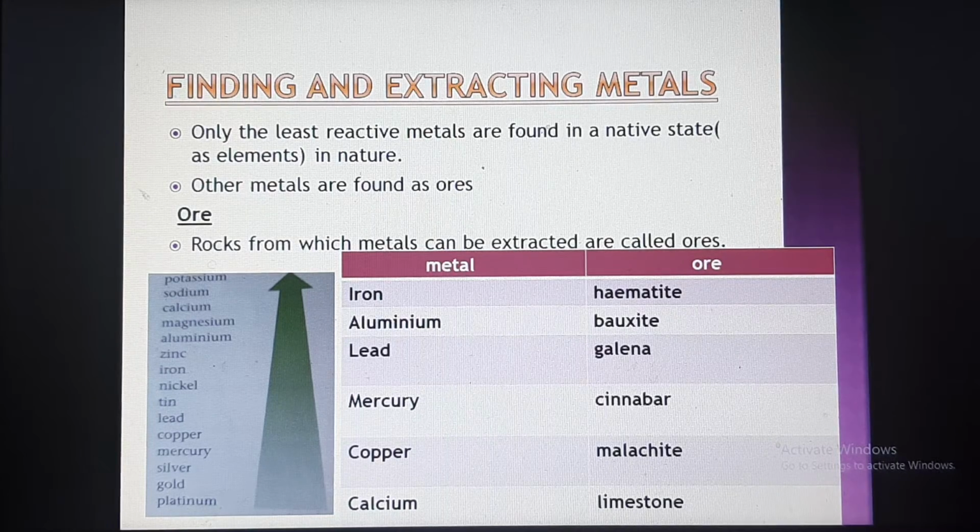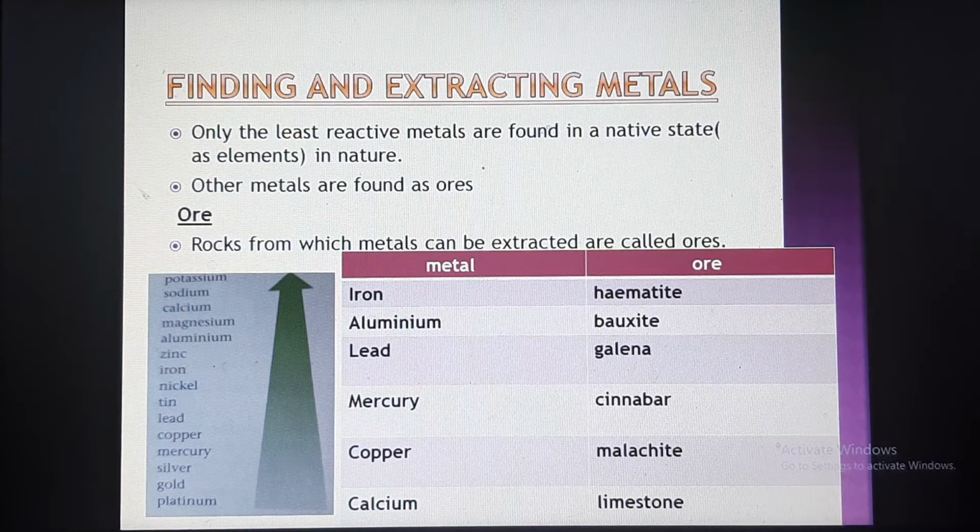Only the least reactive metals are found in a native state in nature. But we know the metals are found in nature. According to the reactivity series, the metals which are down the reactivity series are called least reactive metals. Here we can consider gold and platinum as least reactive metals. This gold and platinum we will get from nature as elements. That means gold we will get as gold, and platinum we will get as platinum alone, not in the combined form. That is called the native state.